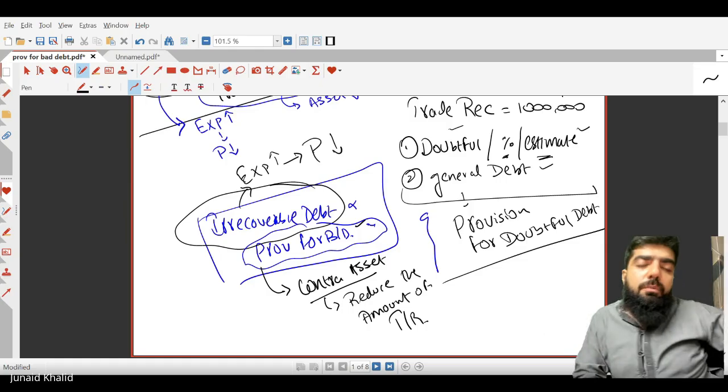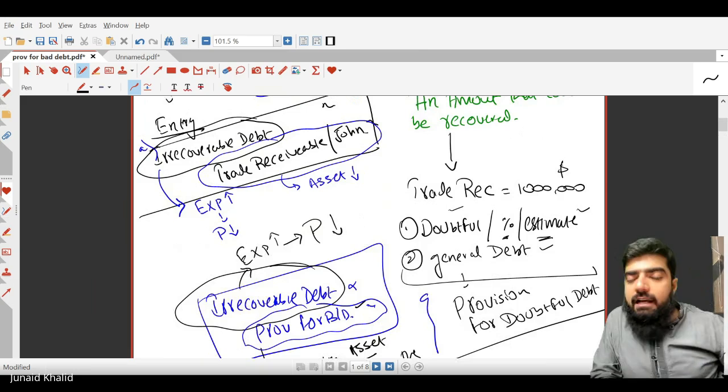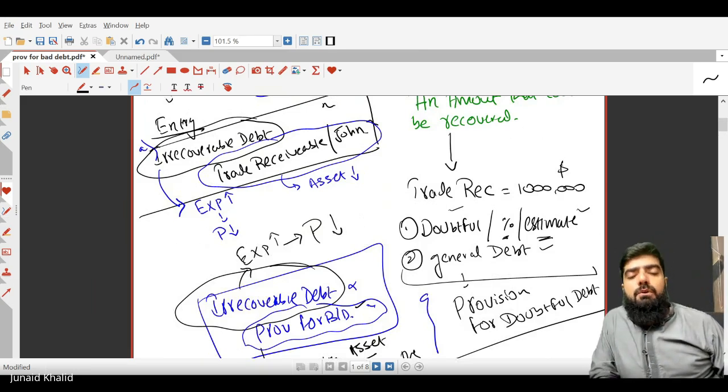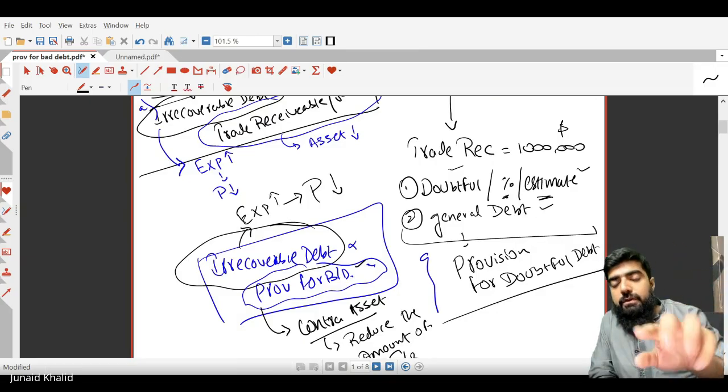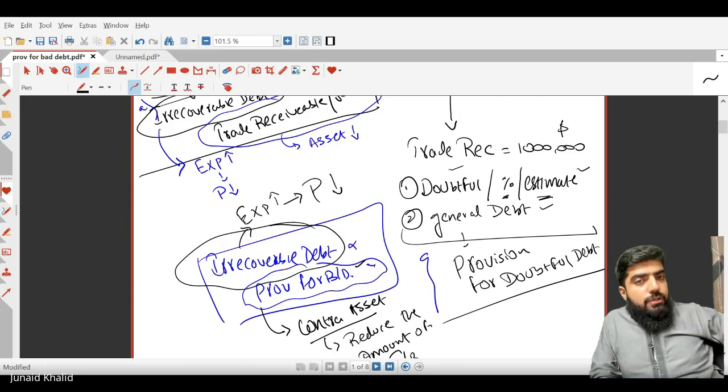Now there are two possible entries. Number one, the write-off, which is irrecoverable debt debit and account receivable credit. And the other one is the provision, which is irrecoverable debt debit and provision for doubtful debt credit. Sir, so provision for any asset is always a contra asset. There are only two contra assets: provision for doubtful debt and provision for depreciation.